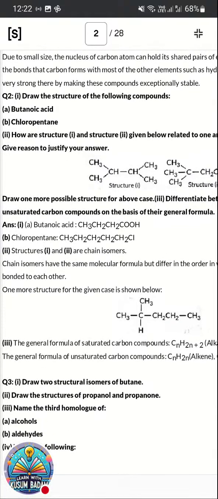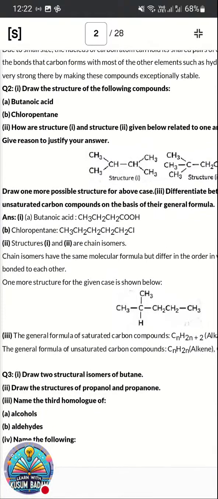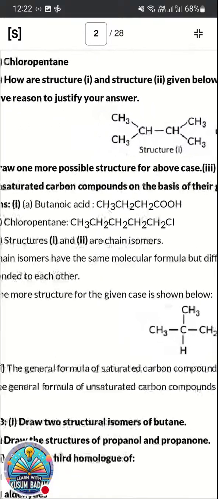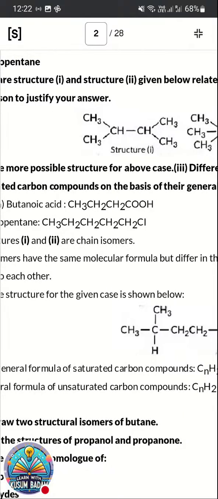Butanoic acid is a 4-carbon compound. So you need to take 4 carbons, including the functional group. COOH is the functional group. The formula of butanoic acid is CH3, CH2, CH2, COOH.